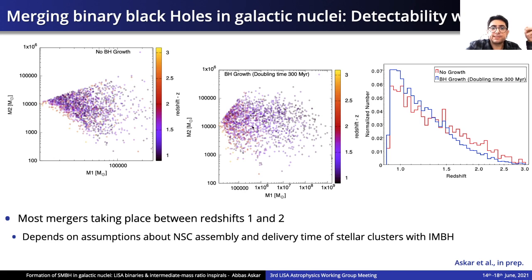And essentially, based on our assumptions about the nucleus star cluster assembly and the time at which the stellar clusters are merging with the galactic nuclei, we find the following redshift distribution for these mergers. We find that most of them will occur at redshifts of between 1 to 2, but obviously this does depend on the assumptions we have put into the model.